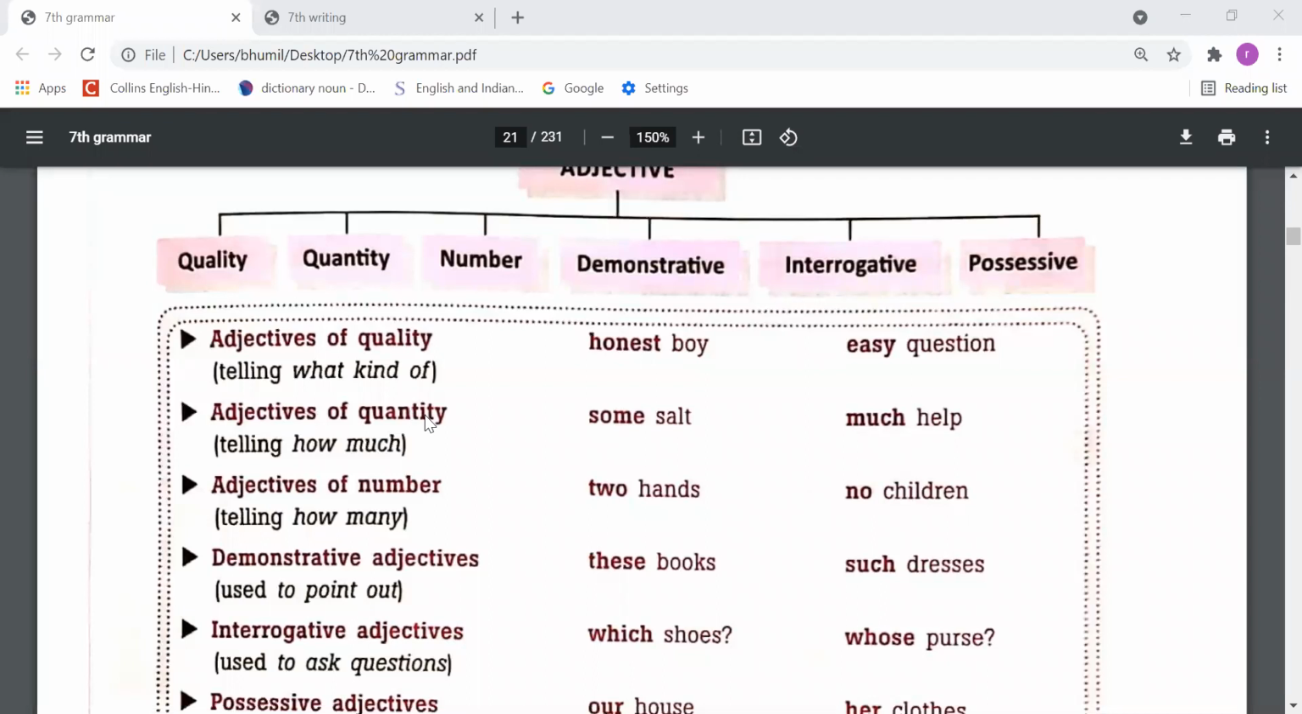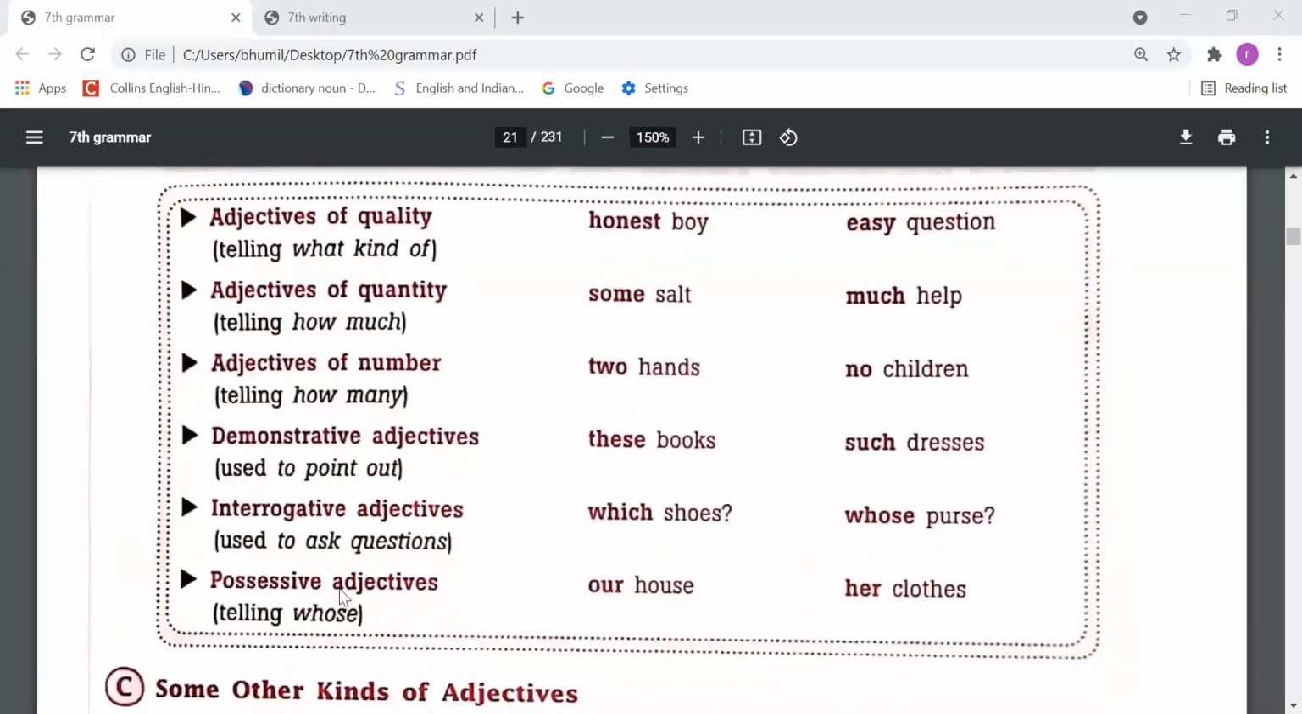Second, adjectives of quantity tell how much. They tell the quantity, like some salt, much help. Some and much are adjectives of quantity. Adjectives of number: two hands, no children. Numbers tell us how many there are, like two hands, no children. Demonstrative adjectives are used to point out: these books, such dresses. So words like these and such are just pointing out the things.